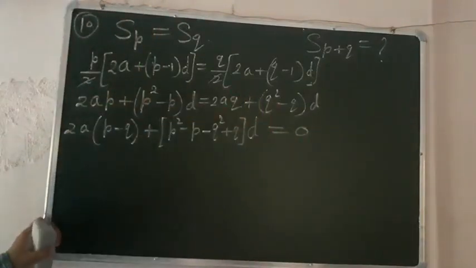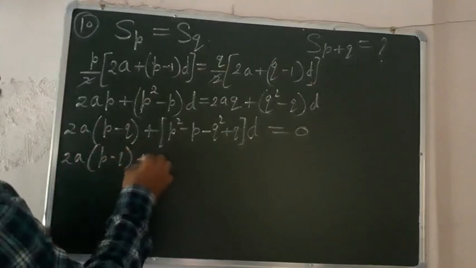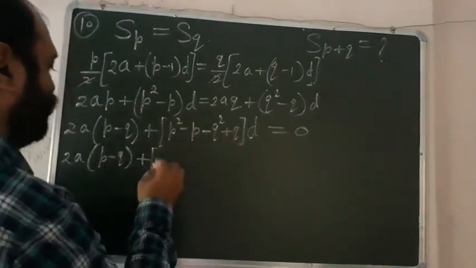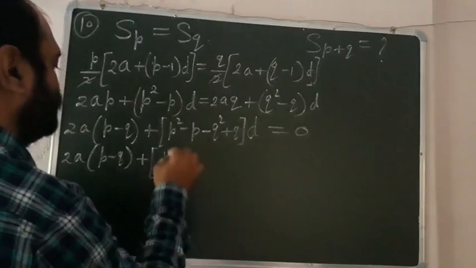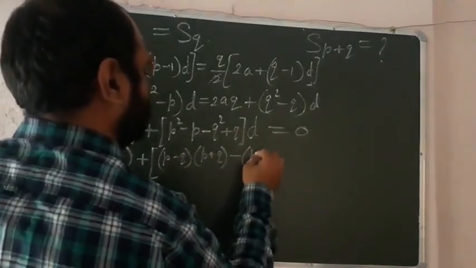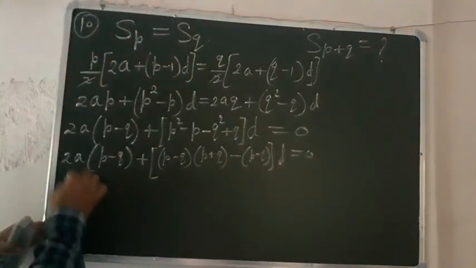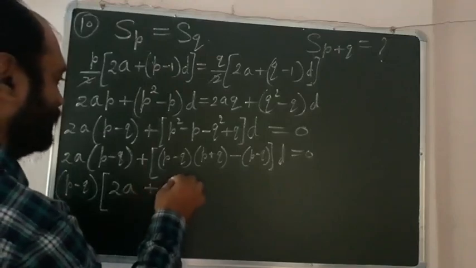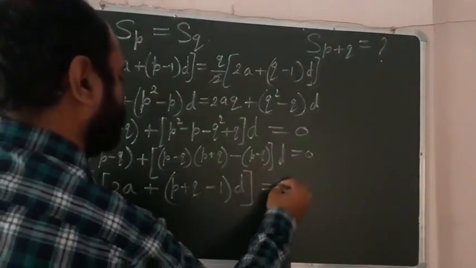Shifting these over, we take d common and 2a common. So we will get 2a into p minus q plus, note this point carefully, in p square minus q square we apply the identity: p minus q into p plus q, okay ji, and from the remaining terms take minus common, children, so this becomes p minus q. So overall we will get p minus q is common. So when p minus q is common, overall what remains is 2a plus p plus q minus 1 into d, okay ji, bracket close, is equal to 0.